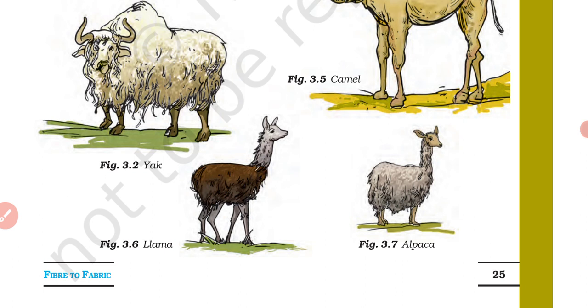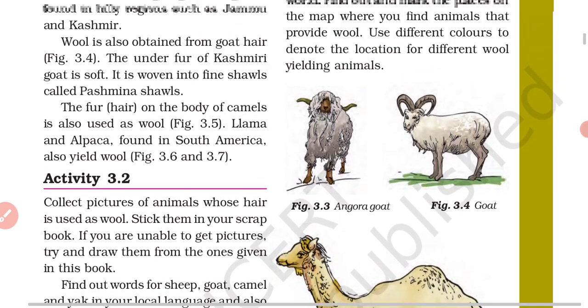And you have to note that though the hair on the body of these animals such as sheep, goat, yak, etc. constitute wool, in everyday language wool means the processed wool. We are referring to the processed wool, which is the wool yarn used for knitting sweaters or making shawls. Now, what is given in your book?